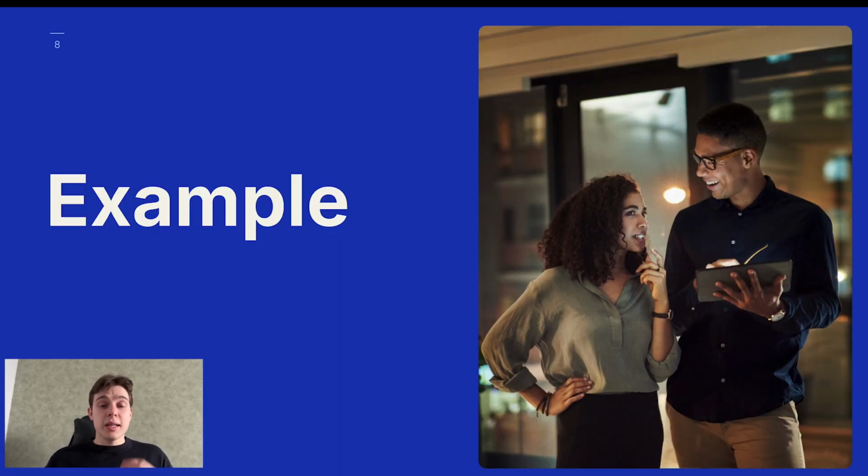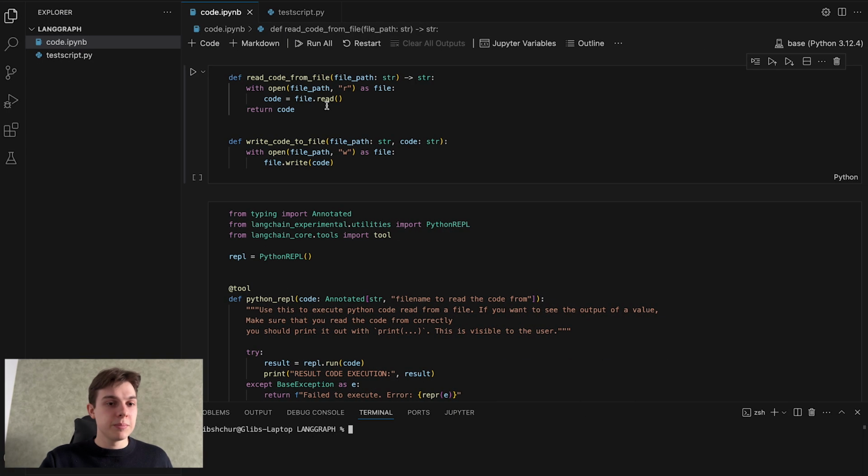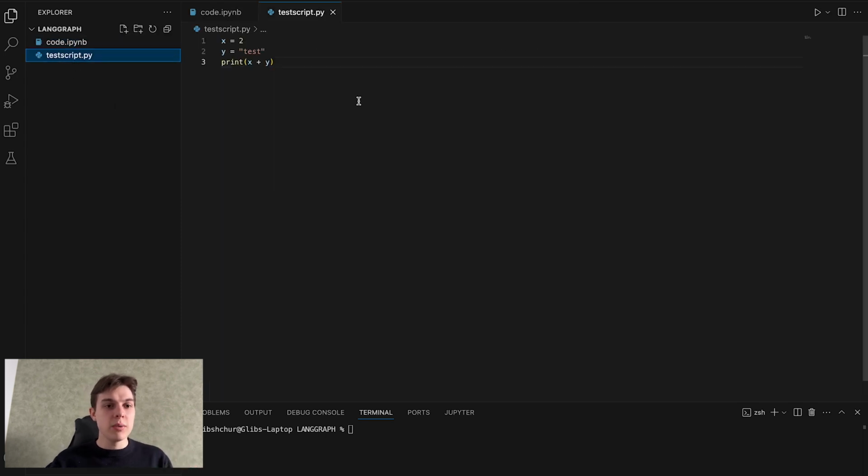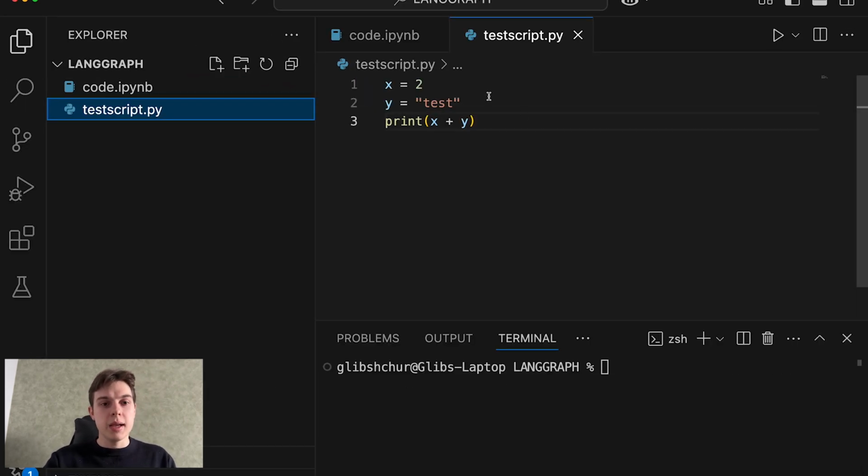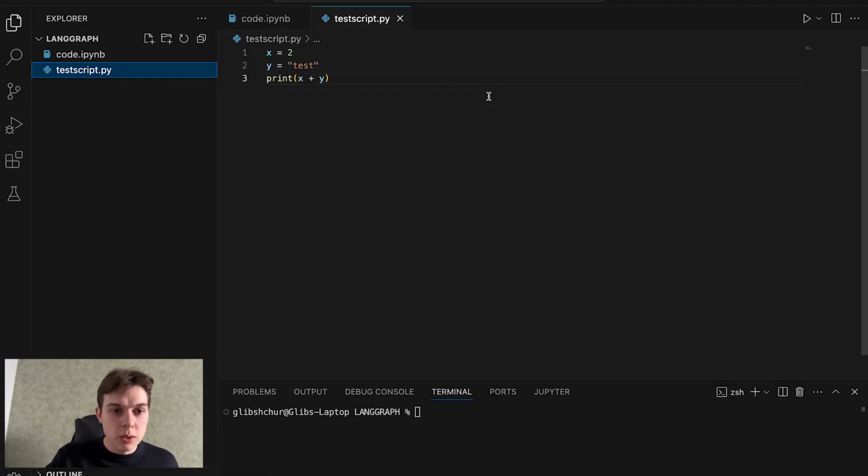Without any further ado, let's jump into the example and see how it can be useful in practice. So here we are. Let's see firstly what script we have. We have a small script called testscript.py. We have two variables here. First one is x equals 2, so it's an integer, and the second one is y equals test, so that's a string variable. And what we're trying to do here is add x and y, and print the result in the terminal. And let's actually try doing it.